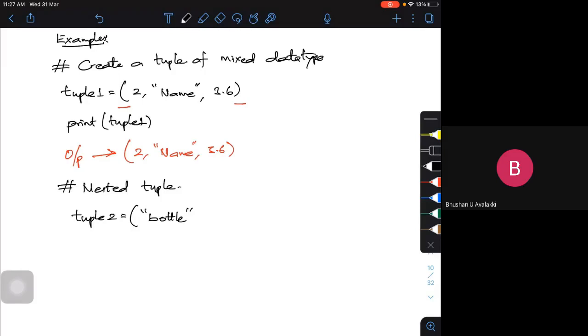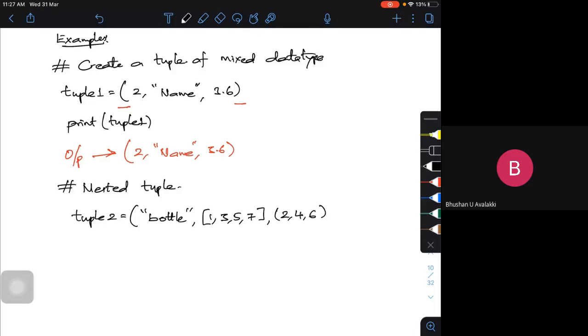So this is a string. Now let me have a list inside it. So let the list be of some odd numbers: 1, 3, 5, 7. Now, can it contain one more tuple inside it? Yes. So the tuple can be some even numbers, 2, 4, 6.